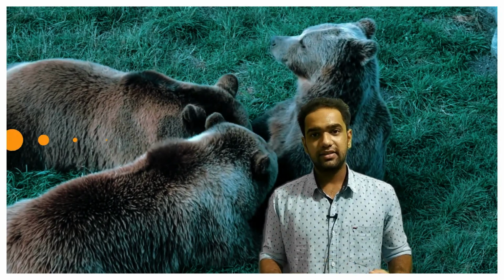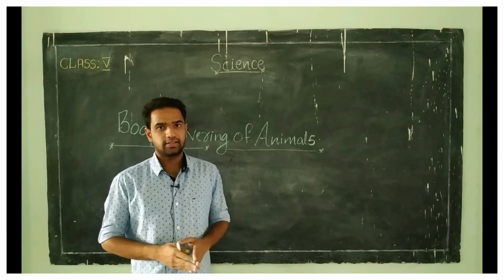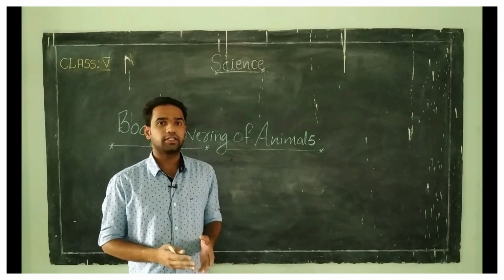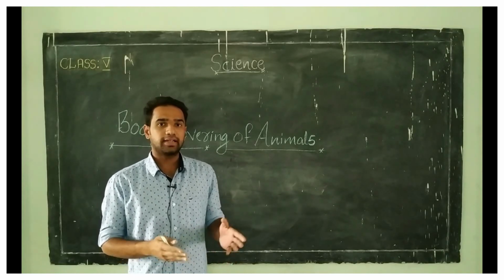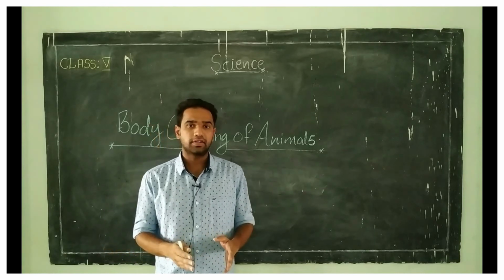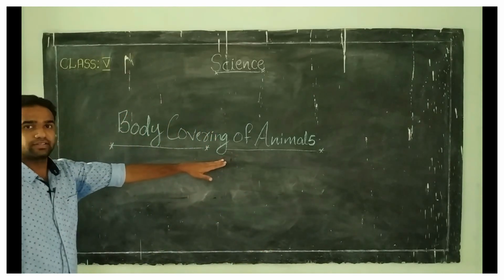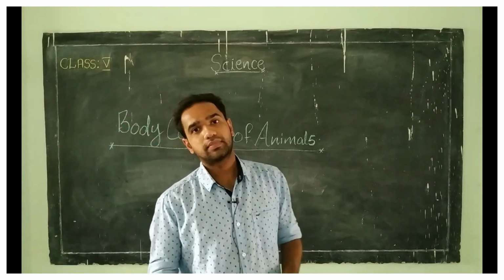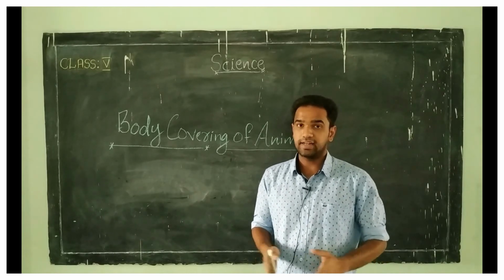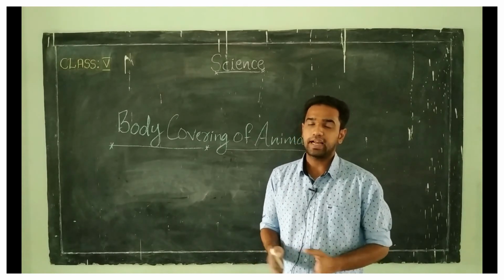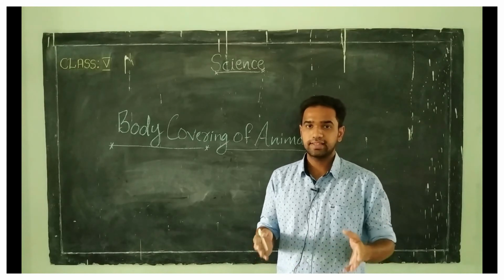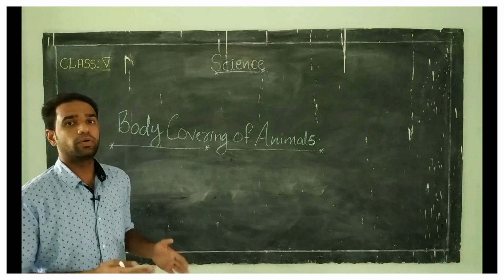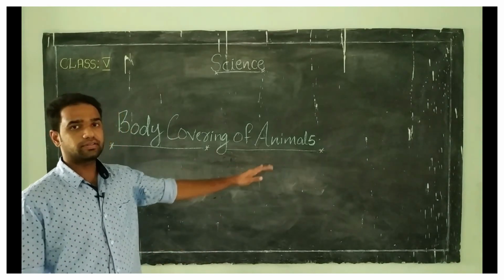Now it's clear? As we discussed earlier, in order to survive or live in a particular place or a particular area, animals have certain body coverings. Clear? So these body coverings include scales, shell, fur and feathers. Clear? Scales, shell, fur and feathers are some of the body coverings of animals.